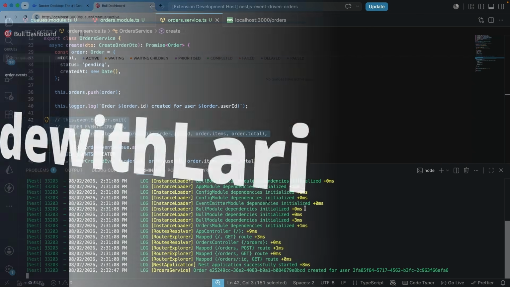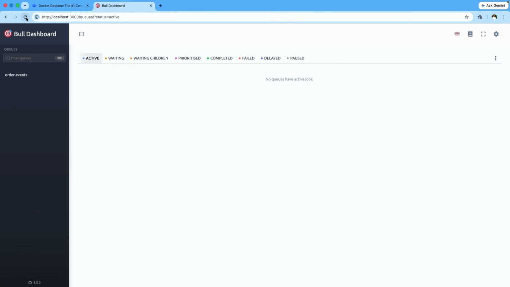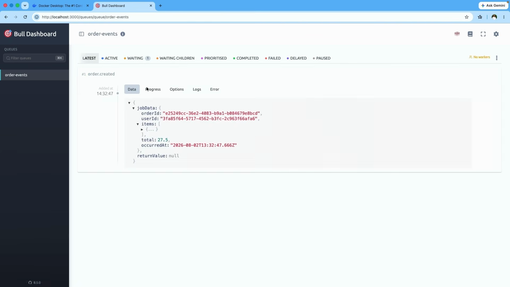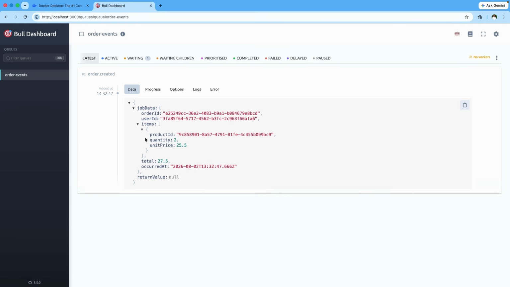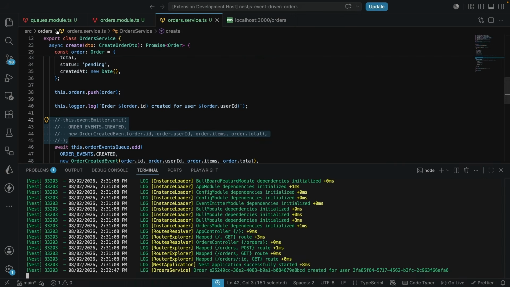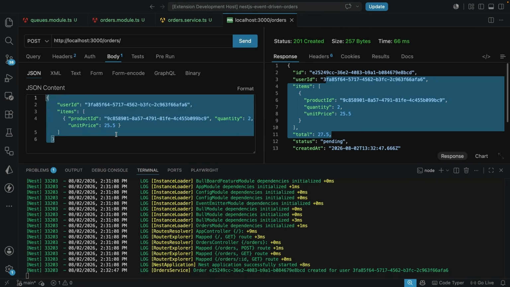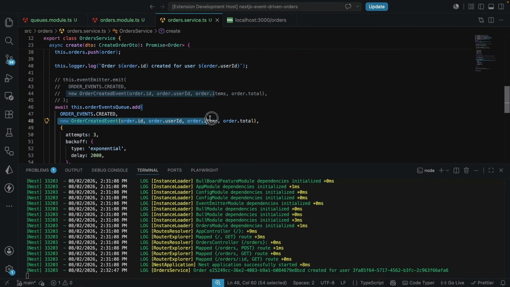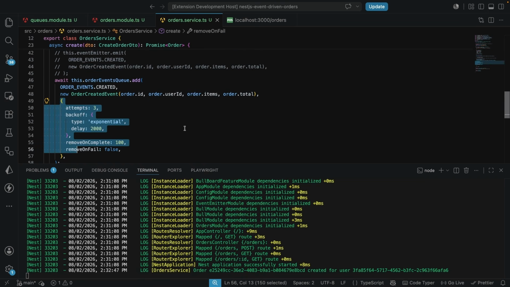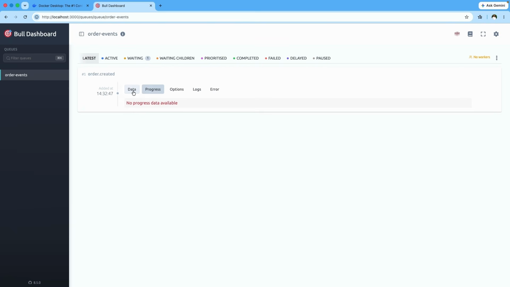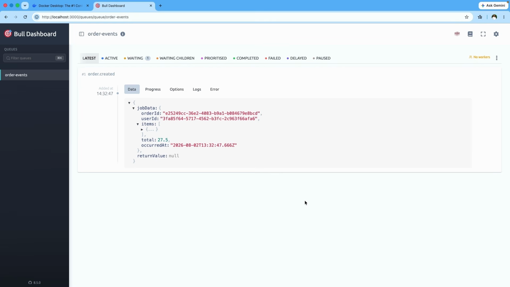But now let's also double check our application. Let's come over to the browser and give this a refresh so that we can see that we have an event in the queue. Currently you can see we have this waiting over here, and in this waiting section we have one job. Let's click into this. As you can see, we have the data with the items, which matches what we sent as data. This has been added to the queue, which is this new class over here, and we have this configuration just like this, and that's why we see this in the queue. We have the data, and these are the logs that we can monitor. Our event is now durable, but nothing is consuming the event anymore.